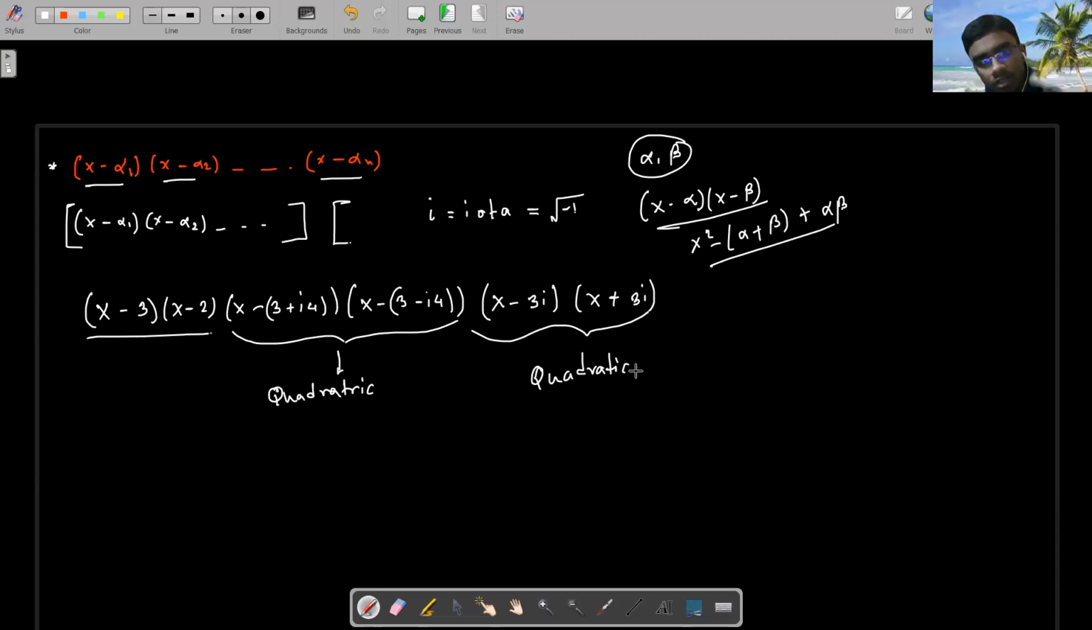Okay, this is the thing. And can anyone tell me what will be the coefficients of this quadratic? Means is it real or is it complex? Real, exactly. It is real.